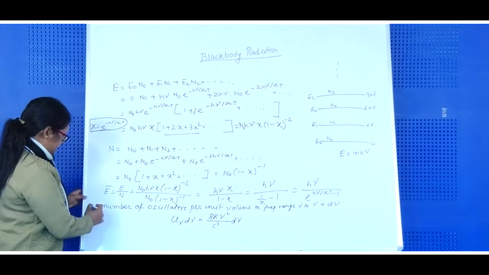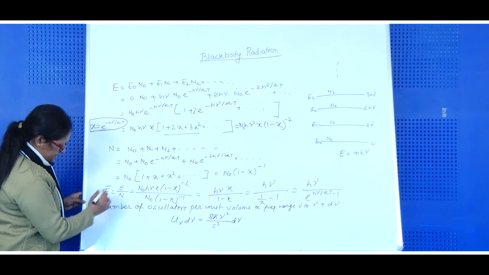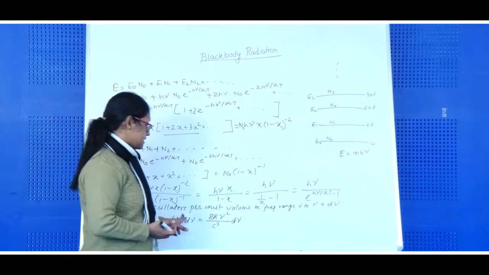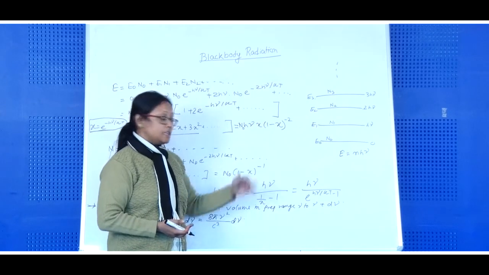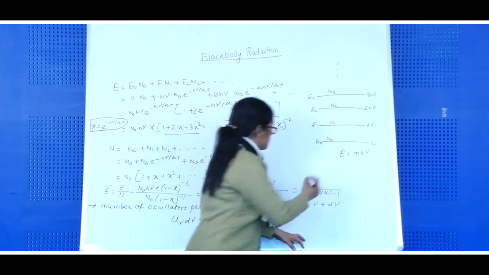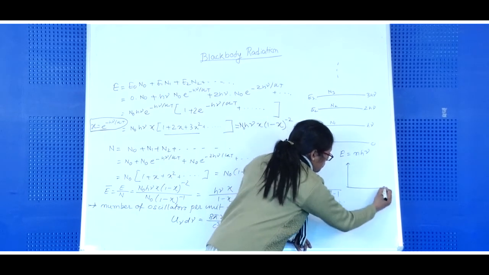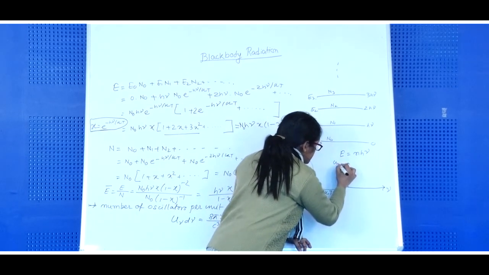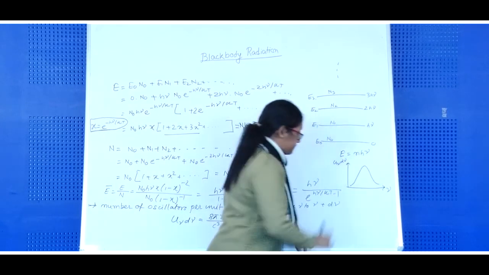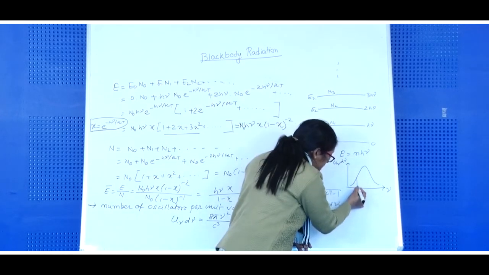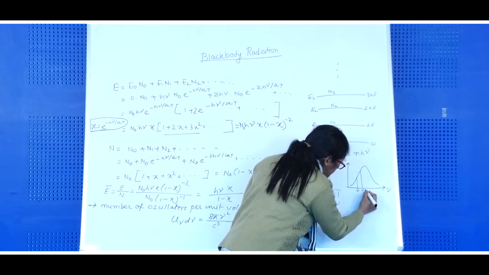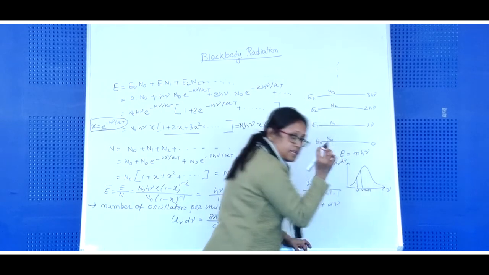Now, this part is beyond the scope of this discussion. We can derive the number of oscillators per unit volume in the frequency range nu to nu plus d nu. Sorry, I removed the picture. We plot nu versus u nu d nu. This was the experimental graph. If we take a range nu and just above it nu plus d nu, this range is very small.